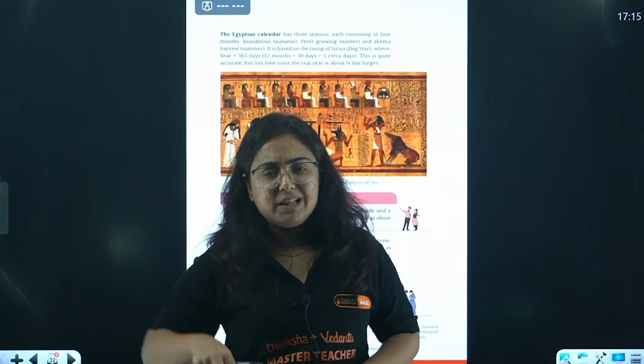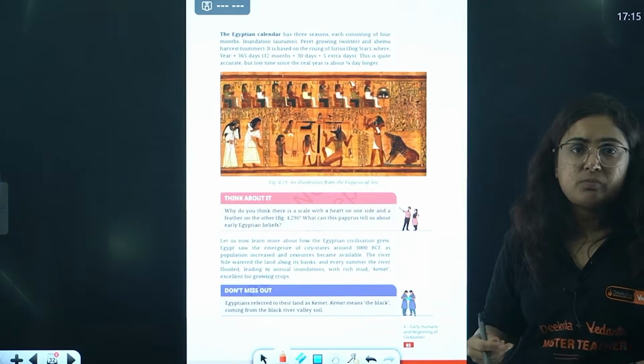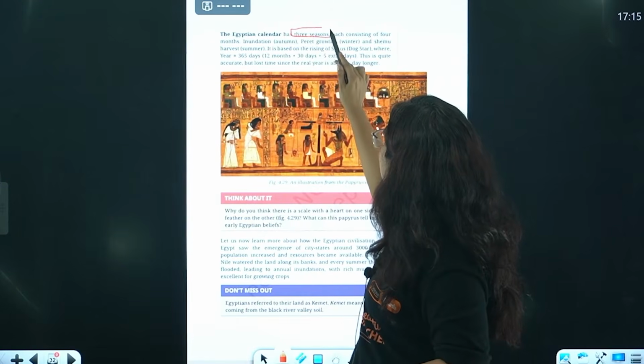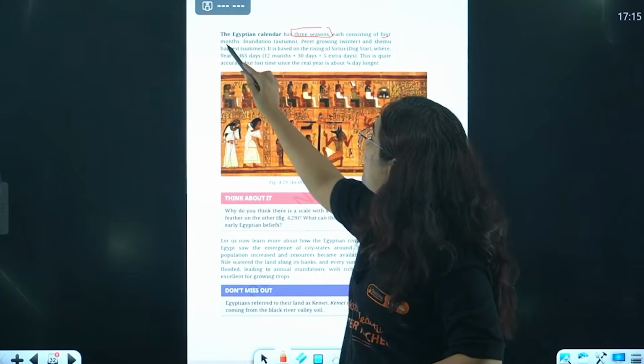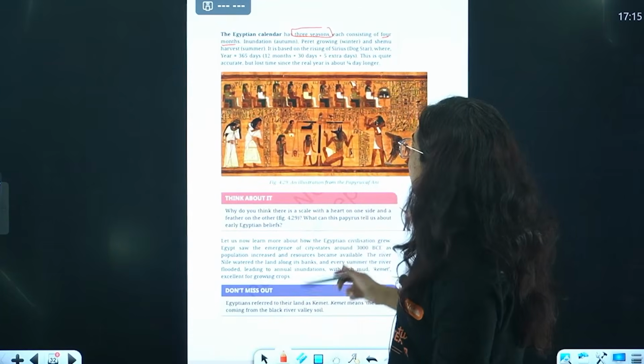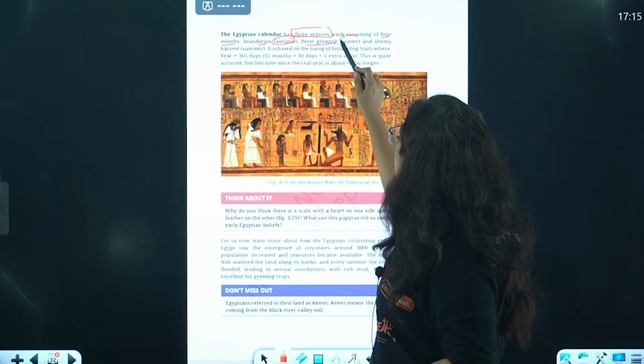So similarly beta, there are different types of calendars. Here we have the Egyptian calendar that shows us 3 seasons, each consisting of 4 months, like we usually have today. Right? Inundation, that is autumn. Growing, that is winter.